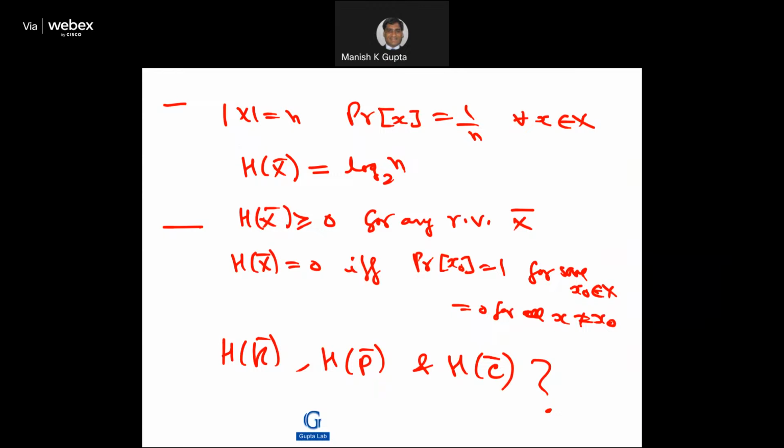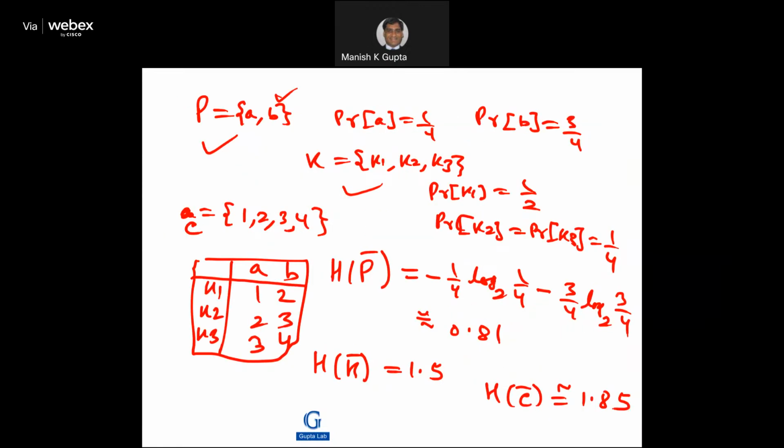So the best thing is to do an example, which is our previous example that we have taken. Plaintext is a, b, with probability of a being 1 by 4, probability of b being 3 by 4. Key is k1, k2, k3, so probability of k1 is half, and probability of k2 and k3 is 1 by 4. Remember, K is also a discrete random variable. So we have the probability associated with the key space, the plaintext, and the ciphertext. I have shown you how to compute it for the ciphertext, and the ciphertext, suppose, is 1, 2, 3, 4. This is our encryption method.